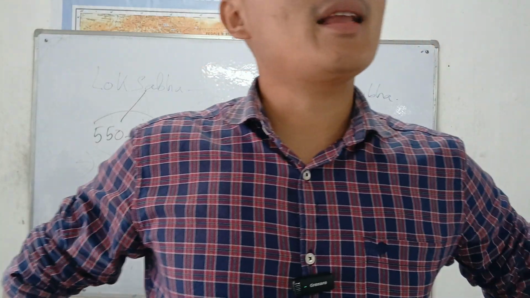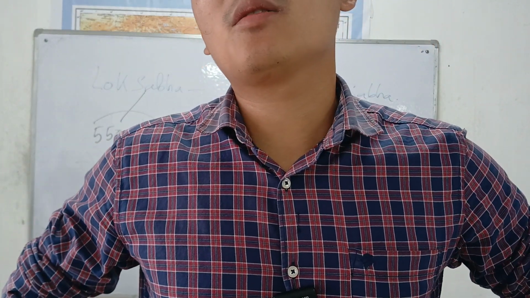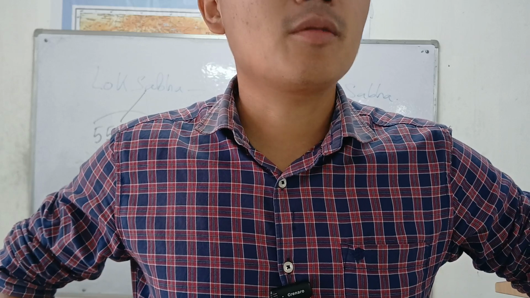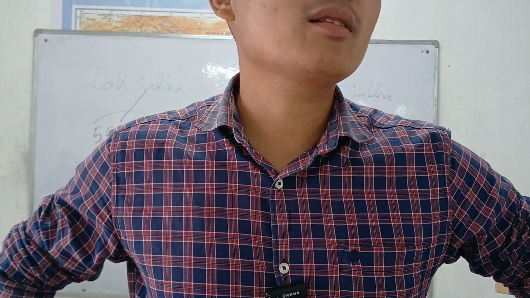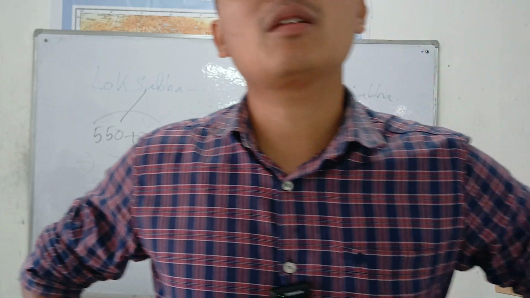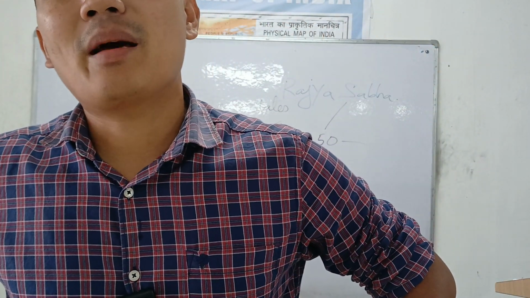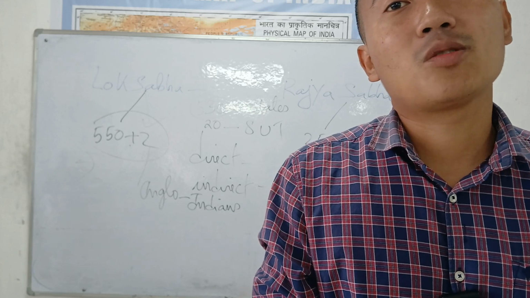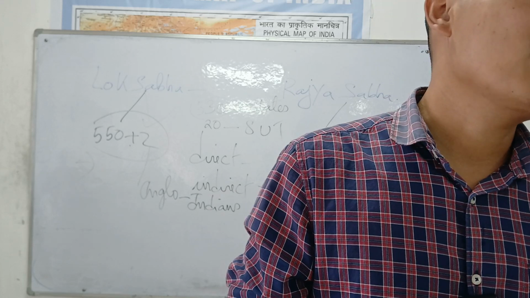Almost 10 lakhs of people can send one representative to the Lok Sabha. So Nagaland sends one seat to the Lok Sabha, one to the Rajya Sabha. Rajya Sabha is smaller, around 6 lakhs. A minimum of 6 lakhs population will send one representative to the Rajya Sabha. So Nagaland has one Lok Sabha, one Rajya Sabha.